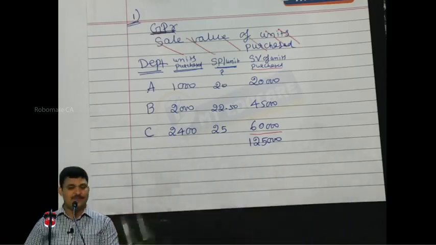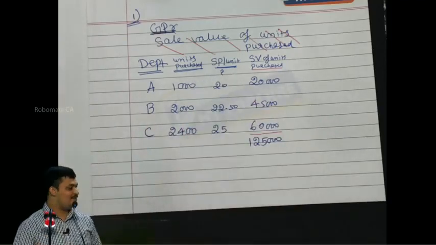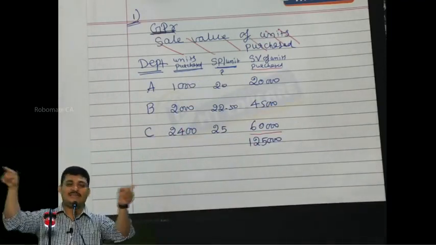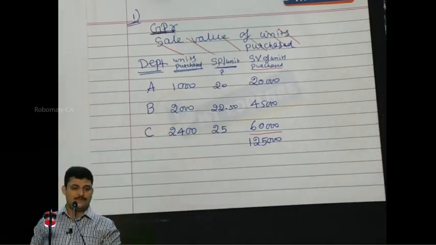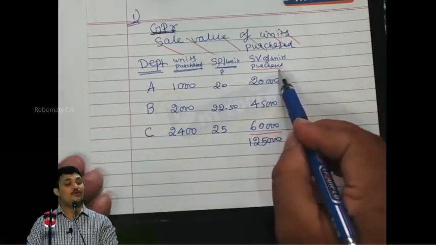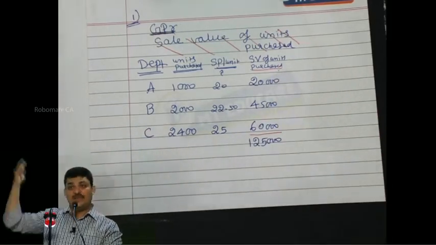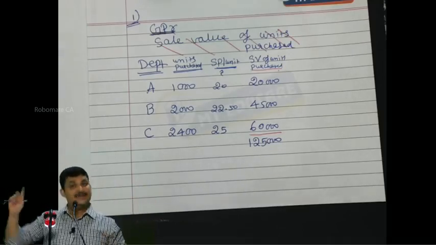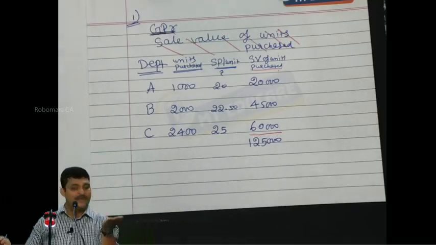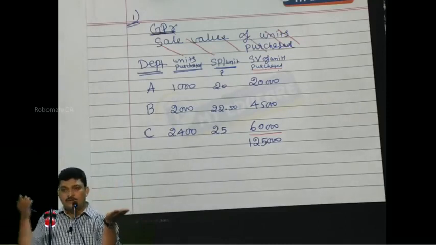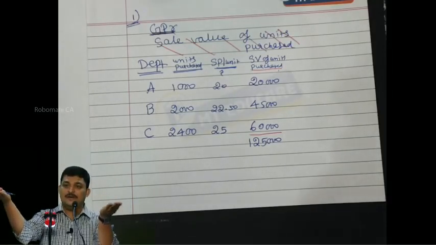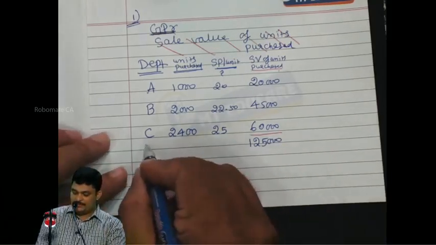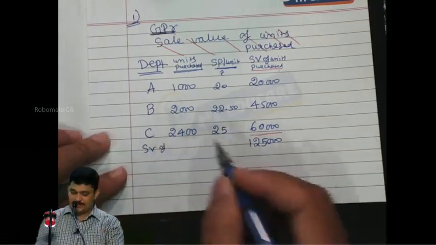Why do we find the sale value like this, sir? Because I know the cost price of only these many units. To have equal quantity for sales and cost, I am doing it this way. I had the sale value of units sold, but I didn't have the cost of units sold. The only cost available in the question was the cost of units purchased, so I am finding the sale value of units purchased.